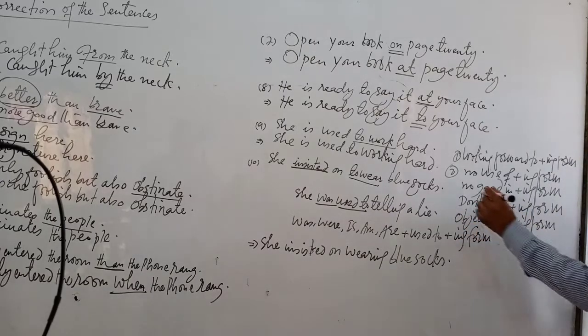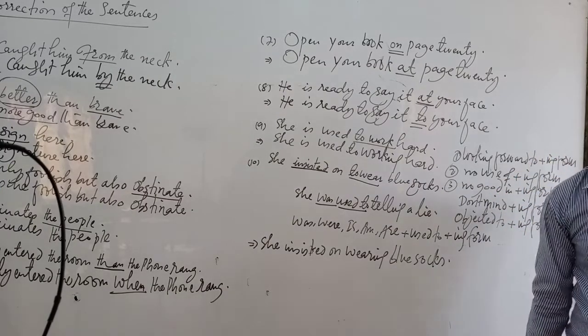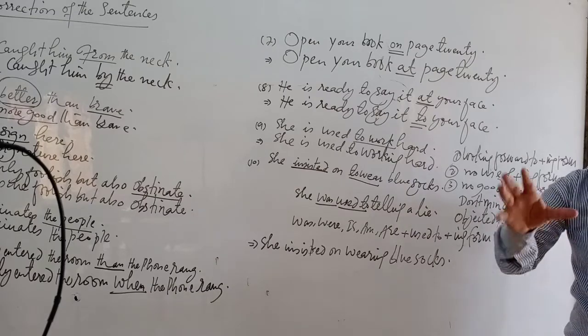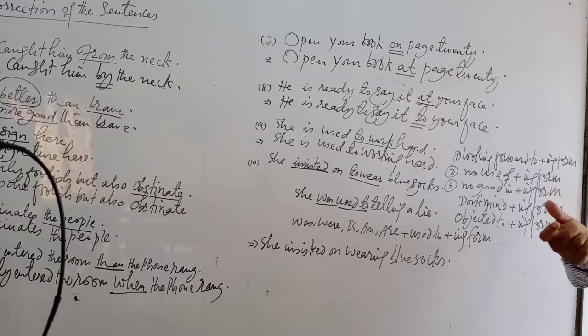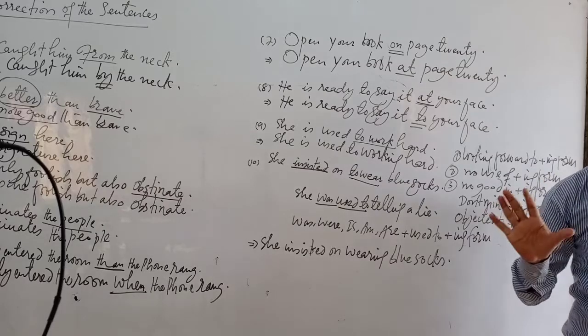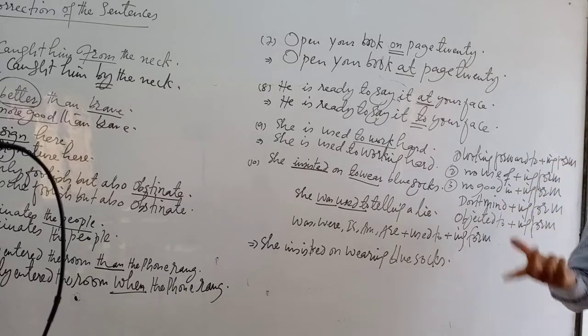Number 3, no good. There is no good in sending you to school. There is no good in crying before me. There is no good in telling a lie. Same condition, ing form.